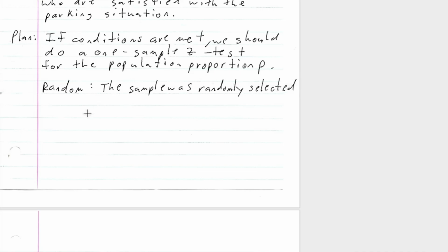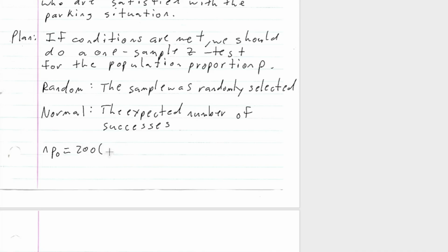All right, so now let's check our normal condition. Okay, so the expected number of successes, so that's going to be n times p naught. So the number in the sample was 200.